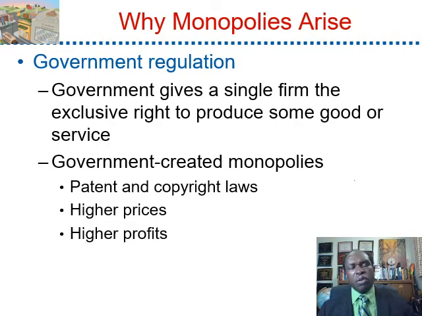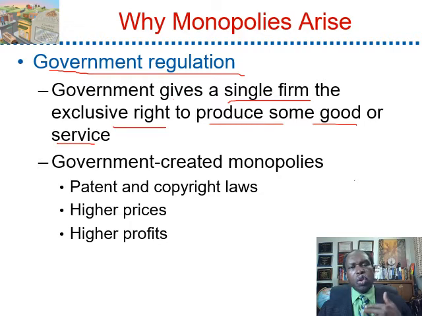Another reason for barrier to entry is government regulation. Government gives a single firm the exclusive right to produce some good or service. We call that a government created monopoly. They have a patent or copyright, so they can charge higher prices and make higher profit.